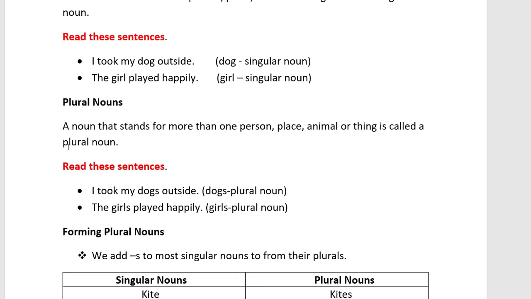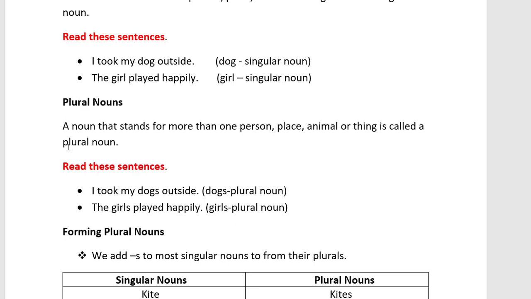A noun that stands for more than one person, more than one place, more than one animal, and more than one thing is called a plural noun. Here, as you see, I took my dogs outside. The girls played happily. Here you see dogs. There is an s at the end of dog, and in girls also there is an s at the end of girl, right?